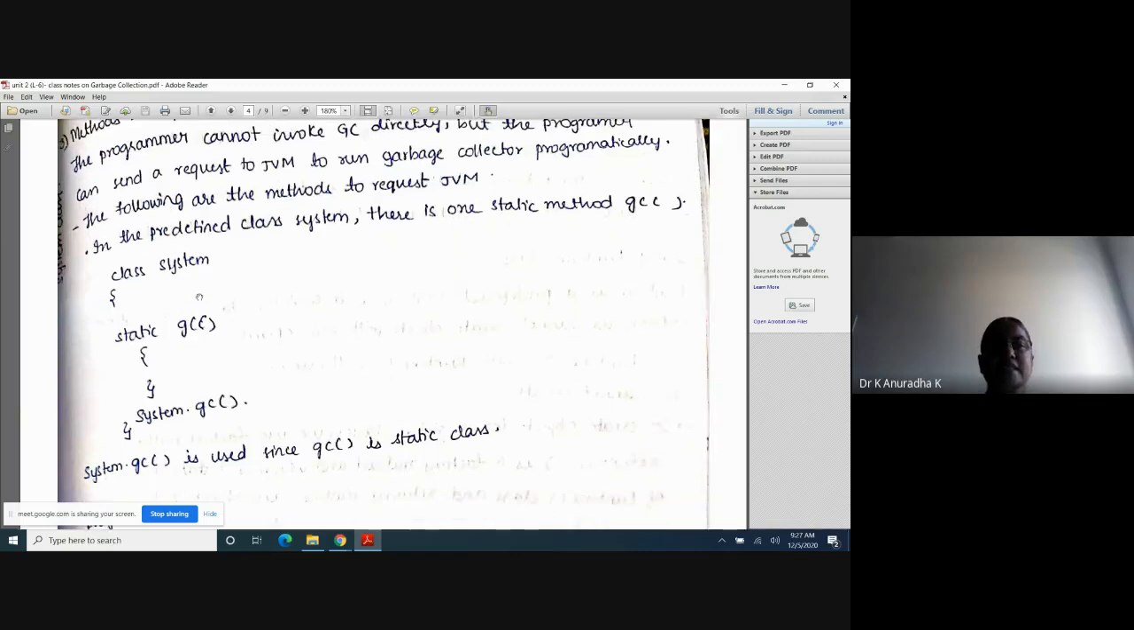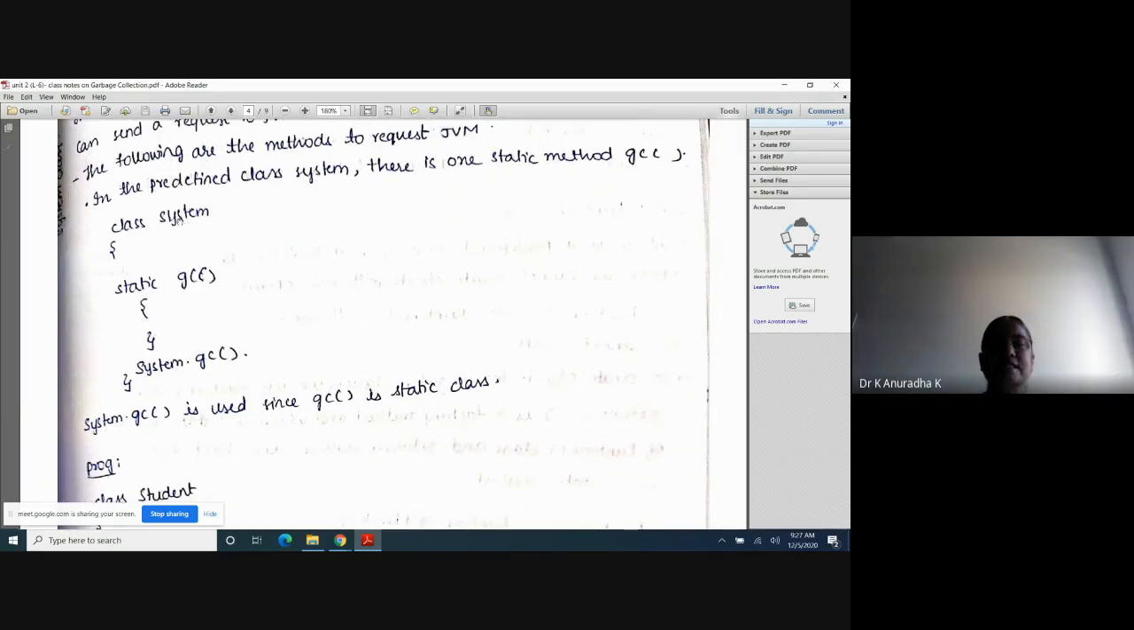System is a predefined class. Inside the System class we have one static method for garbage collection, that is gc. So remember, inside the System class we have one static method, System.gc(). gc is the name of the method, it is not taking any parameters, the return type is void, and it is a static method.